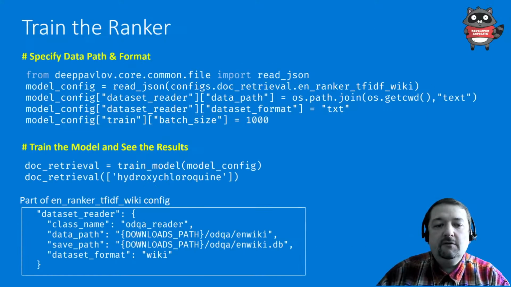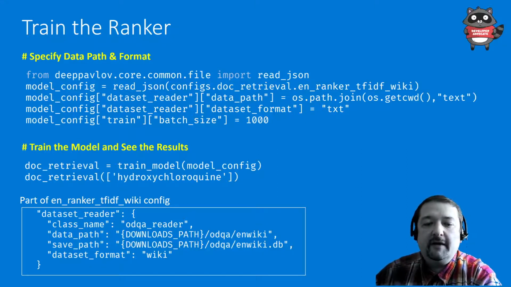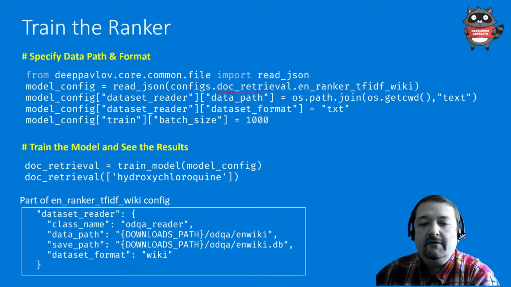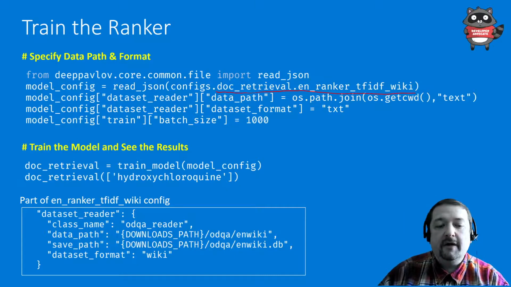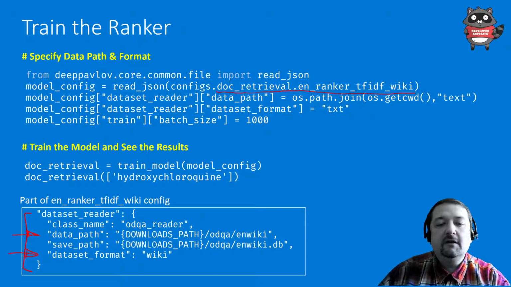What we need to do to train the ranker is the following. We get the reference to the ranker. This doc retrieval and ranker tf-idf wiki is the config file for the ranker. And this config file looks like this. It contains the data path for the text and the data format.